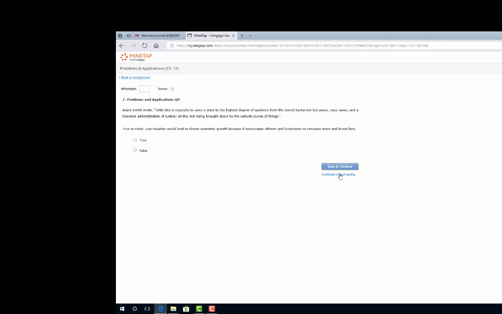And then this one is just a good little review, because Adam Smith's work is really important to this day. And here's a quote. It says, little else is requisite to carry a state to the highest degree of opulence, from the lowest barbarism, but peace, easy taxes, and a tolerable administration of justice, all the rest being brought about by the natural course of things.